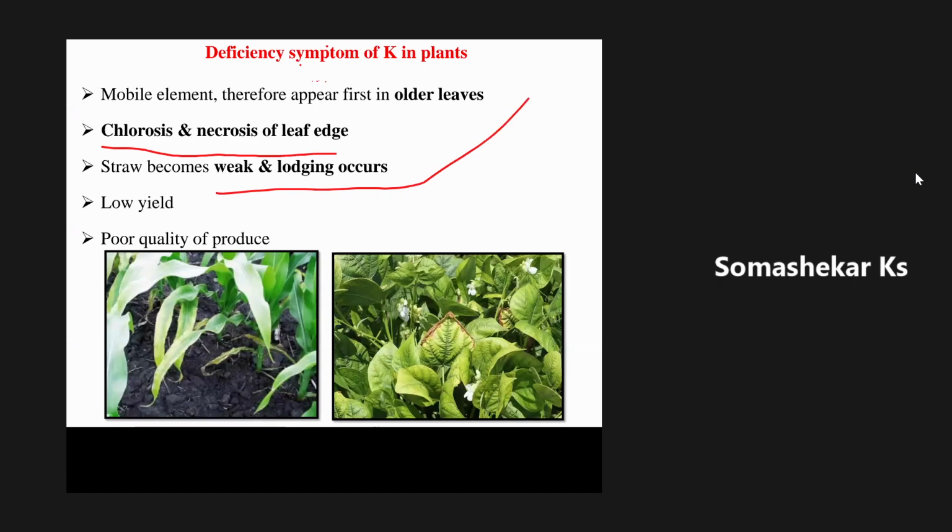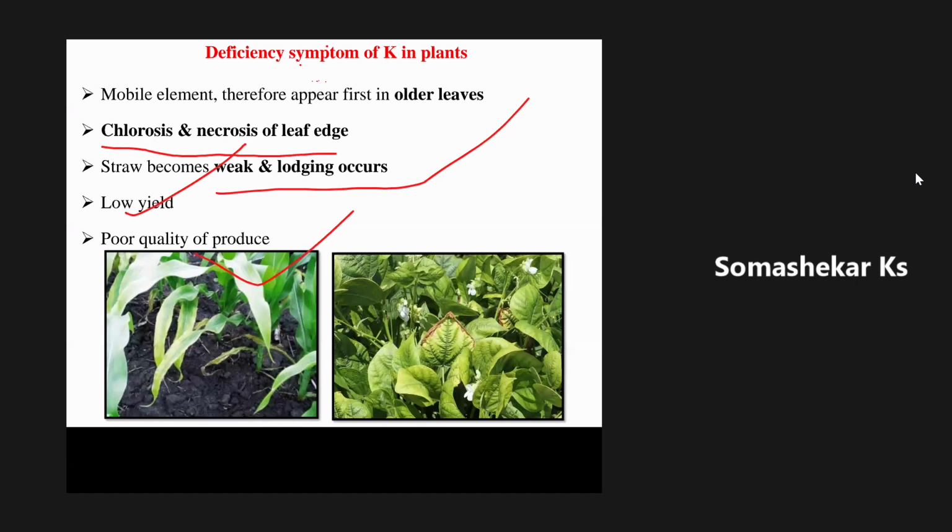The stem will become very weak, and it also results in lodging. The same symptom can also be observed with respect to potassium. Then it leads to lower yield, then poor quality of produce, with respect to the color of the fruit, the taste of the fruit, the sugar content of the sugar cane, or the sucrose content in any of the fruit.